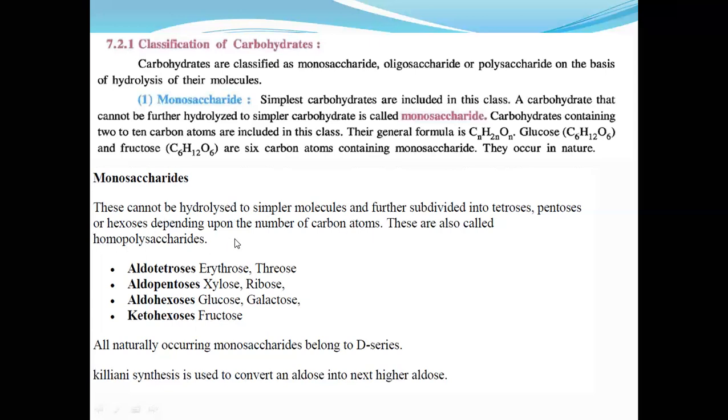So they are called homopolysaccharides. The examples are aldotetrose, erythrose, triose, aldopentose, for example xylose and ribose, and aldohexose, meaning glucose and galactose. Ketohexose means fructose. Why is the name given keto or aldo? Aldo means having an aldehyde group. Keto means having a ketone group. So all naturally occurring monosaccharides belong to the D series. We will discuss what the D series is also. Fine.